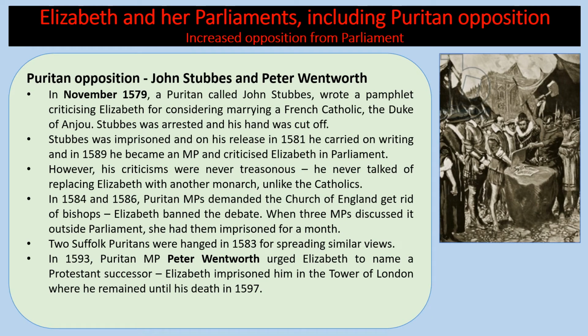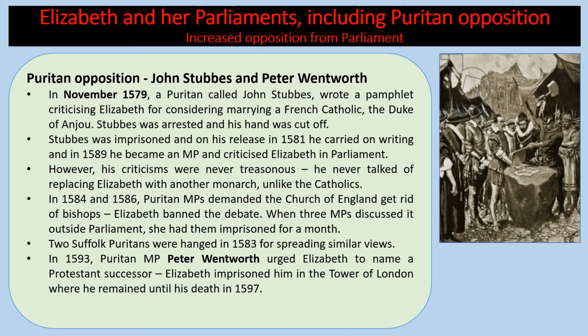Now, some good case studies of Puritan opposition are John Stubbs and Peter Wentworth. In November 1579, a Puritan called John Stubbs wrote a pamphlet criticising Elizabeth for considering marrying a French Catholic called the Duke of Anjou. Stubbs was arrested and he had his hand cut off. Stubbs was imprisoned, and on his release in 1581 he carried on writing, and in 1589 he became an MP and criticised Elizabeth in Parliament. However, his criticisms were never treasonous. He never talked of replacing Elizabeth with another monarch, unlike the Catholics.